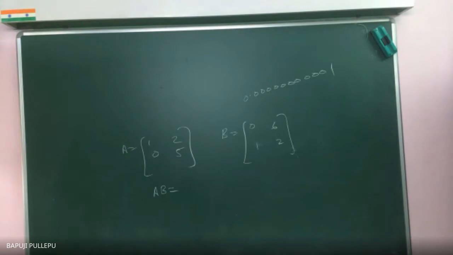Okay. Now AB can be found. Find out and tell me AB.